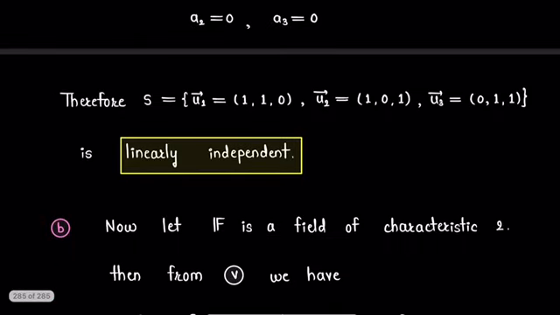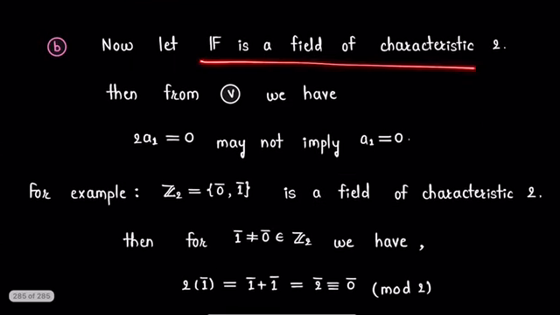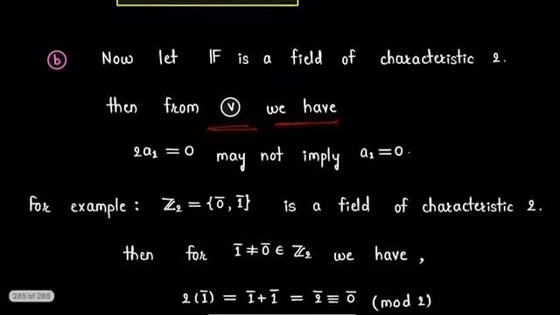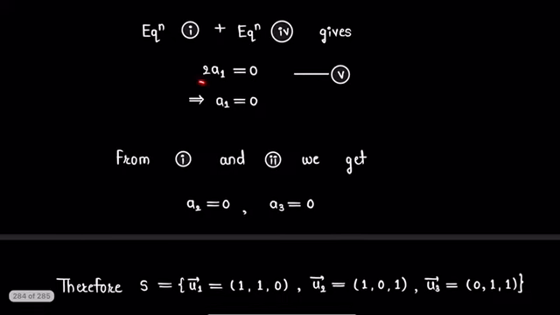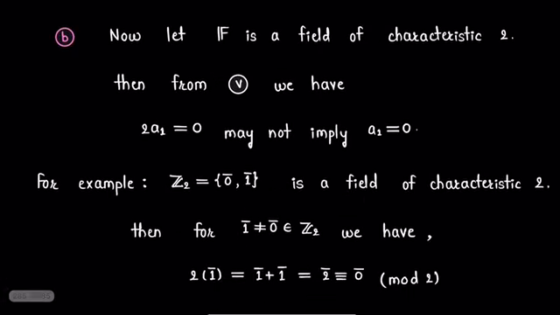Now we will assume that F is a field of characteristic 2. Then from equation 5 we have, equation 5 is this, 2a1 equals 0. So if F is a field of characteristic 2, 2a1 equals 0 may not imply a1 equals 0. We will see one example for this.